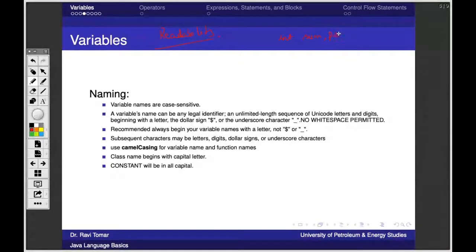So we say, okay, sum, percentage, like this, right? So they are meaningful. Somehow they are giving an impression that this variable will store the sum. So it makes to read our program easier. Just imagine you create any program and all the variables are like this: A, B, C, D, E, F, G, H, I, J, K. And in K you are storing sum.